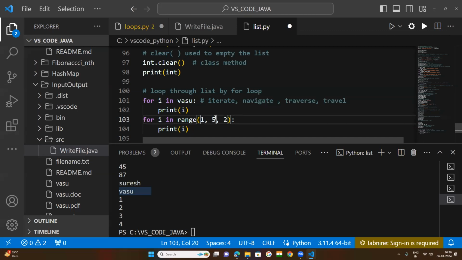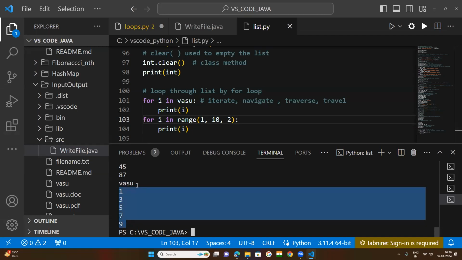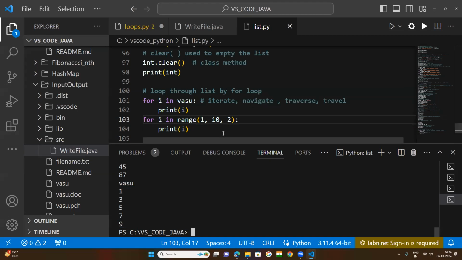So if I return this as 10, what happened? Every time odd numbers will be printed. First one will be taken, after that 2 will be incremented, 1 plus 2 is 3, 3 plus 2 is 5, like that. You will get all odd numbers: 1, 3, 5, 7, 9. For loop, we can use it like this.